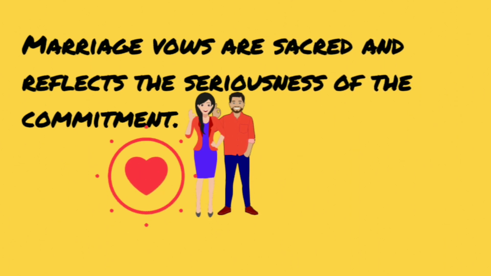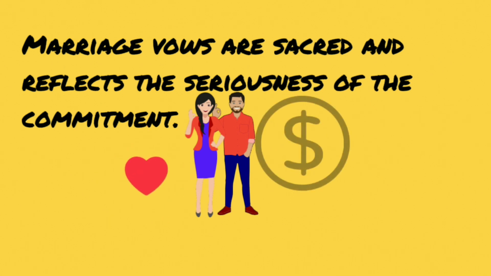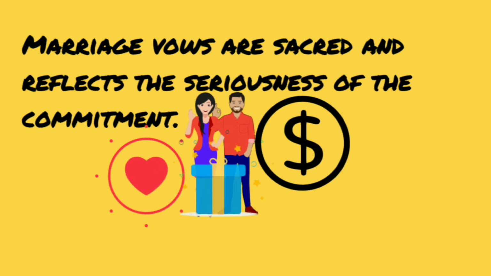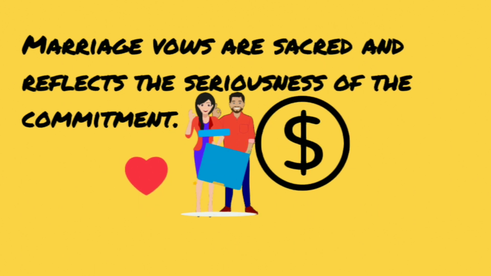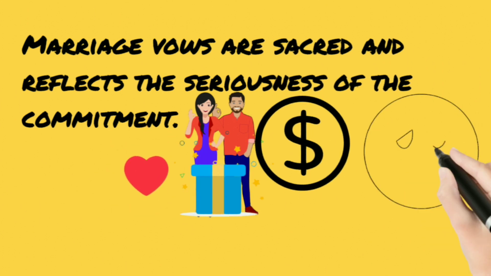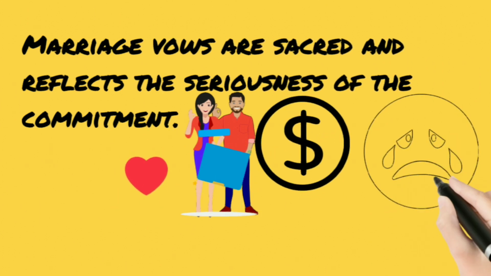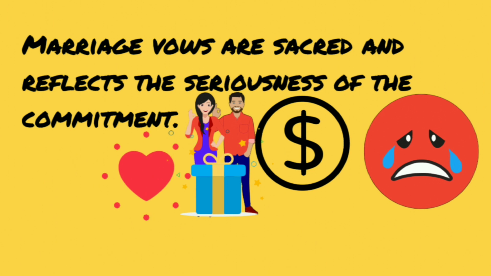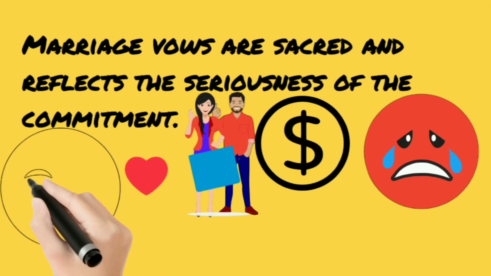So in a marriage, it is basically described as two people becoming one, right? So both of you have decided that you want to spend the rest of your lives together. Some people refer to it as wedlock or matrimony, right? Those are terms that are used to describe marriage.